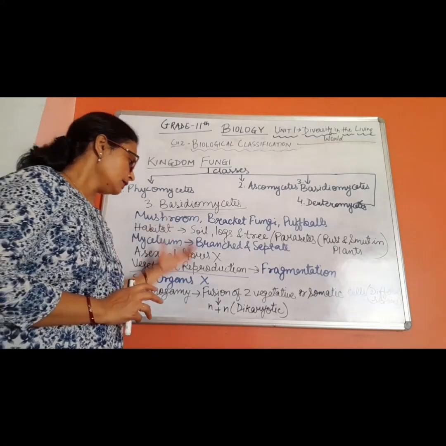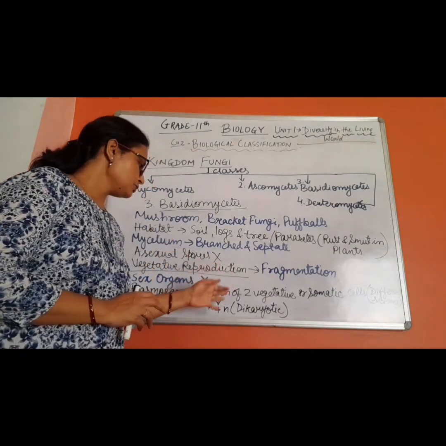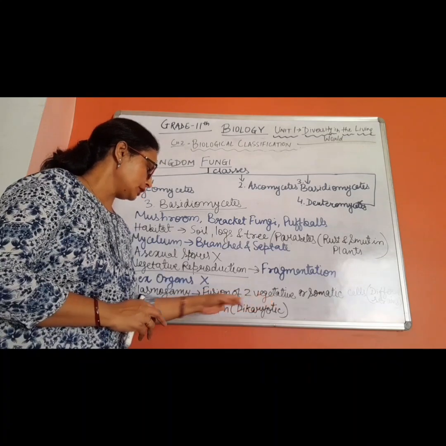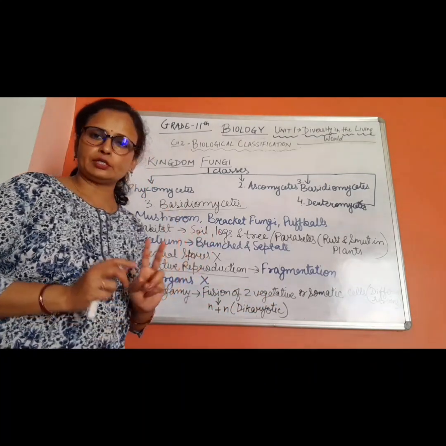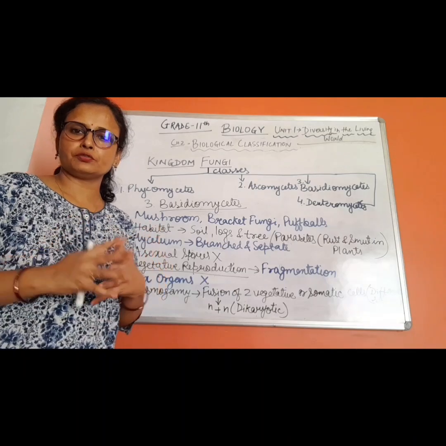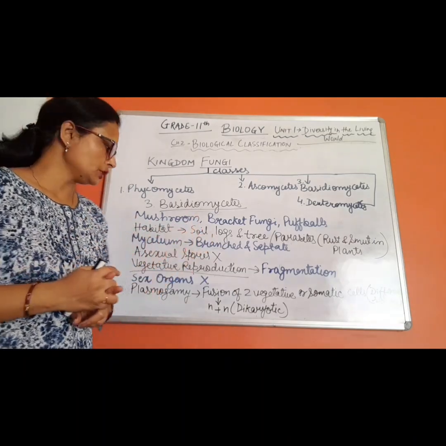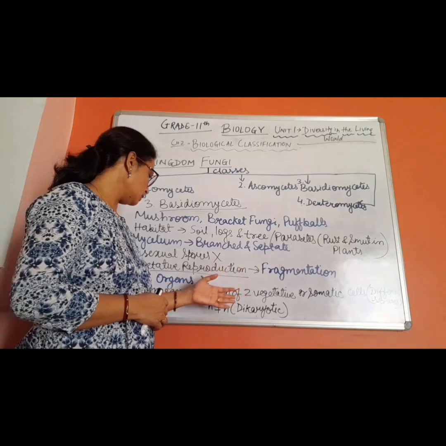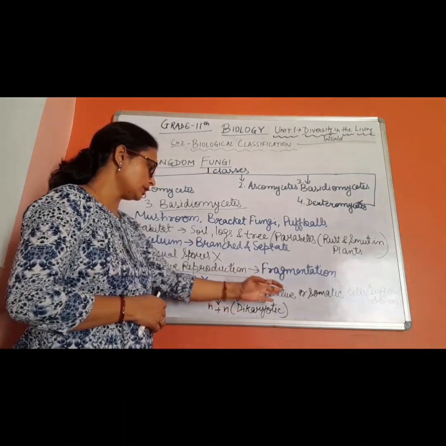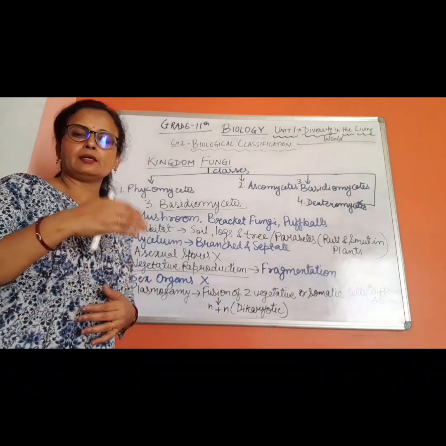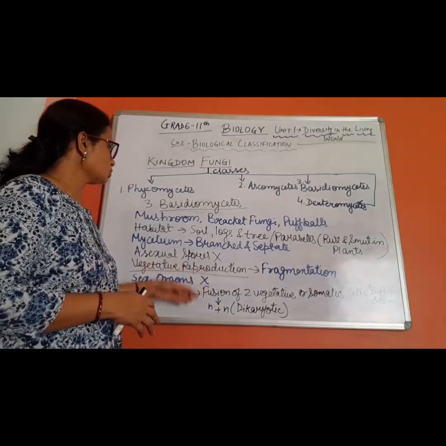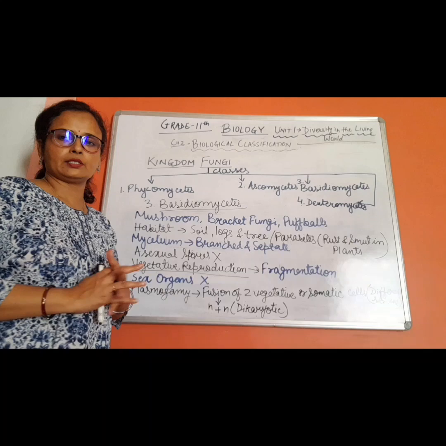And the result after this fusion is the dikaryotic stage, that is, dinucleate, two nuclei are found which are not fused. मतलब दो न्यूक्लियस होंगे जो नया फॉर्मेशन होगा आफ्टर फ्यूजन ऑफ गैमेट्स, नई बॉडी का फॉर्मेशन, and the dikaryotic stage which later on develops into the Basidiomycetes, and diploid, that is.